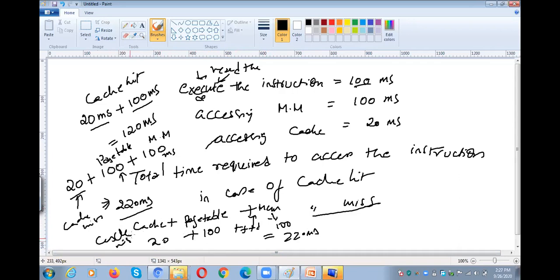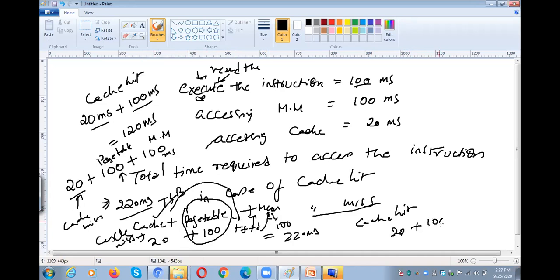If it is a cache hit, then we need not go for the page table in the main memory. Directly we get the information from the cache, the TLB, right? The page is in the frame. So directly we can get the frame, add it to the offset, and get the memory location. If it is a cache hit, then 20 milliseconds to access the TLB and 100 milliseconds to access the main memory for the instruction. So the total is 120. If it is a cache hit, 120 milliseconds. If it is a cache miss, 220 milliseconds.